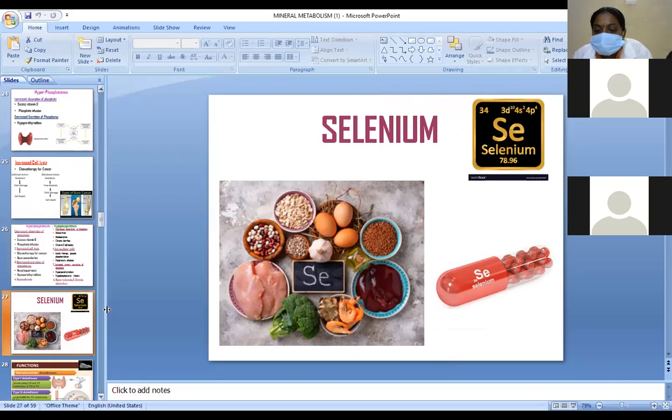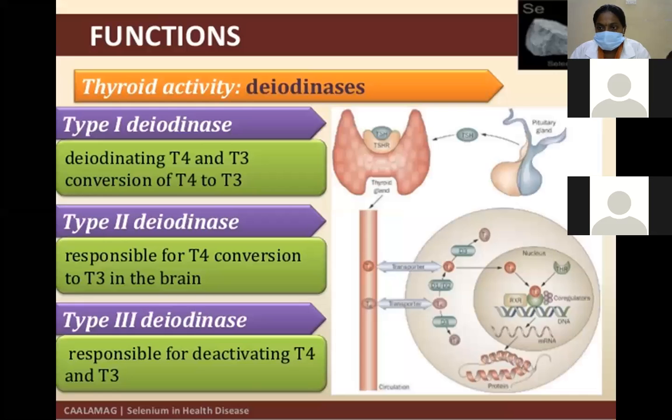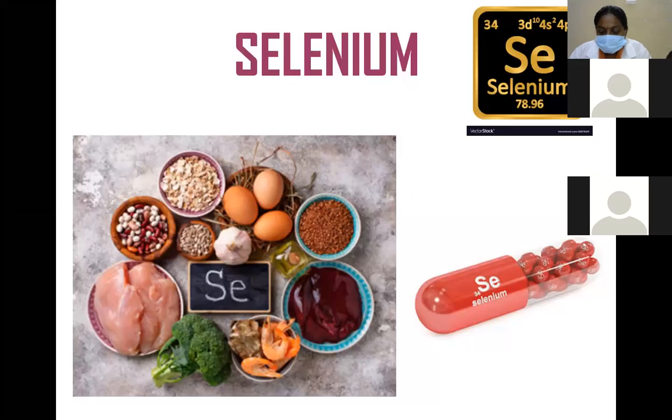The next mineral is selenium. Selenium was originally identified as a mineral in animals, but it causes toxicity, hence it is also known as alkali disease. In many parts of the USA, selenium is mainly present in the soils. Selenium plays a vital role in biological importance in very small amounts.